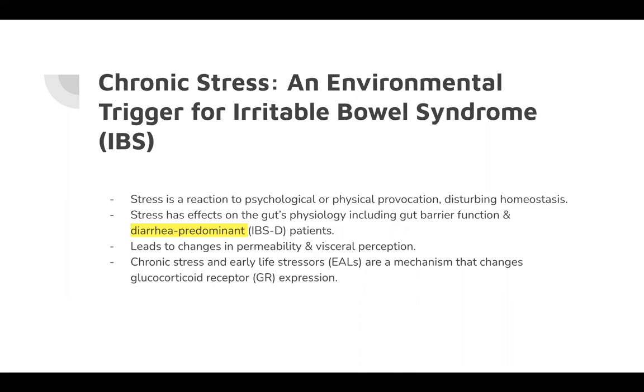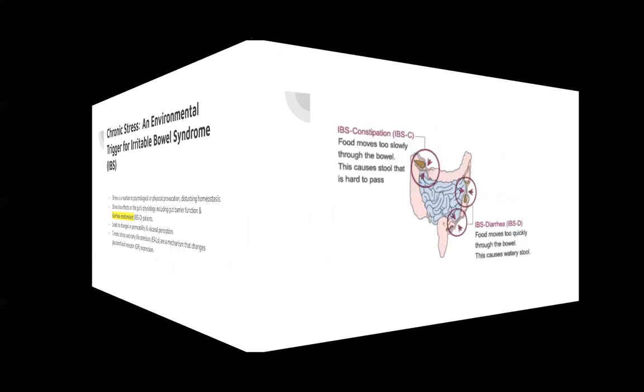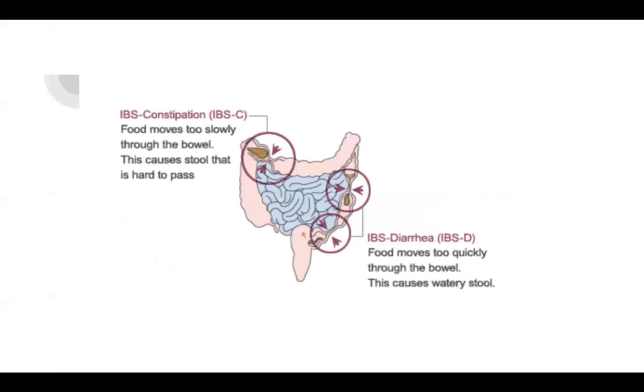So stress has effects on the gut's physiology, including gut barrier function, as well as diarrhea predominant IBS-D patients. So we're going to be talking about how that chronic stress can lead to changes in permeability and visceral perception, and that chronic stress and early life stressors within a patient's past are a mechanism that changes glucocorticoid receptor expression.